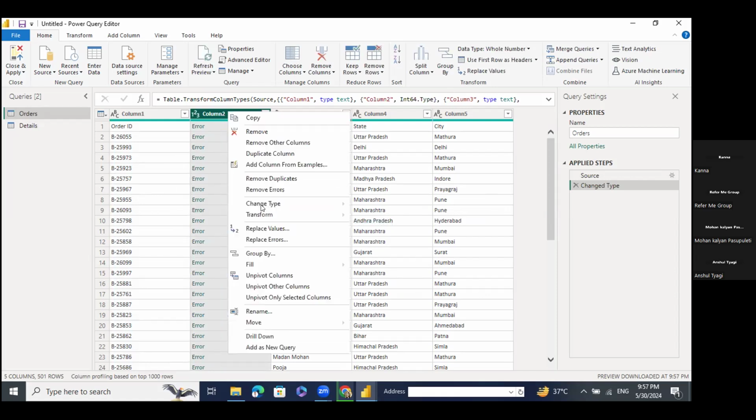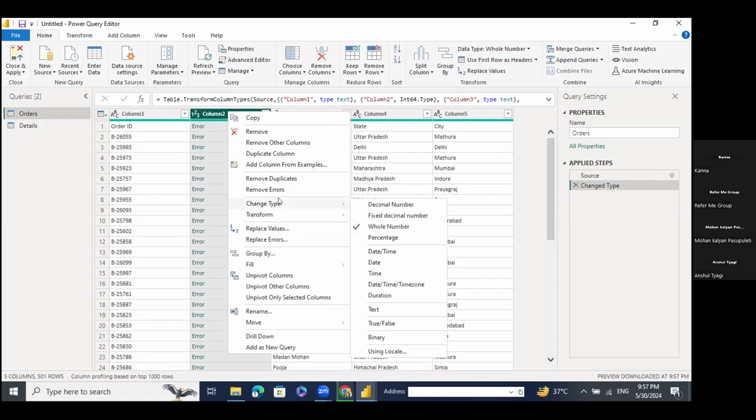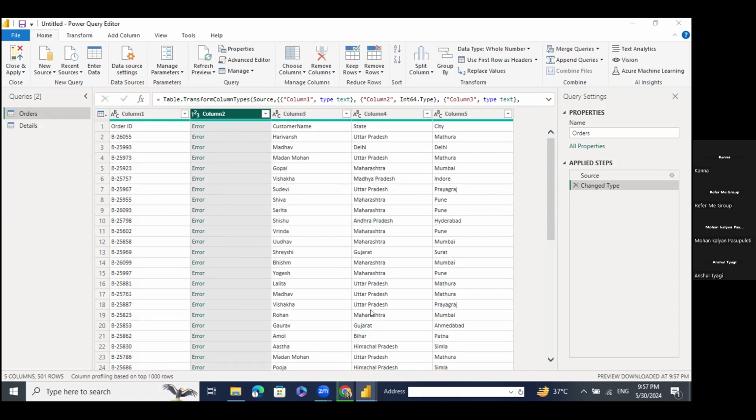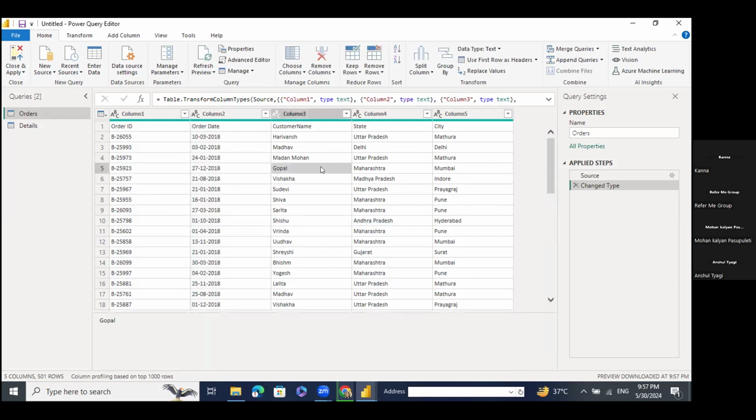It is giving me an error, right? So again I have to go to change the data type. Okay, so again I have to click on text, so it will get back to the date section. Okay, so this is all about that.